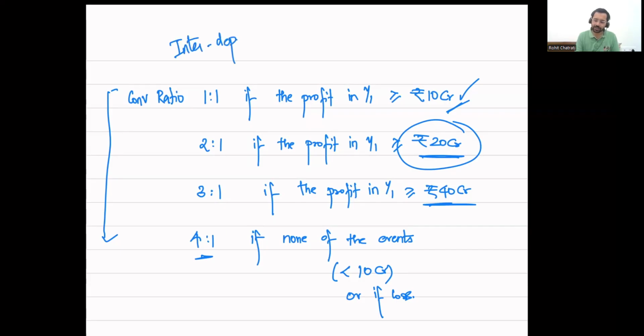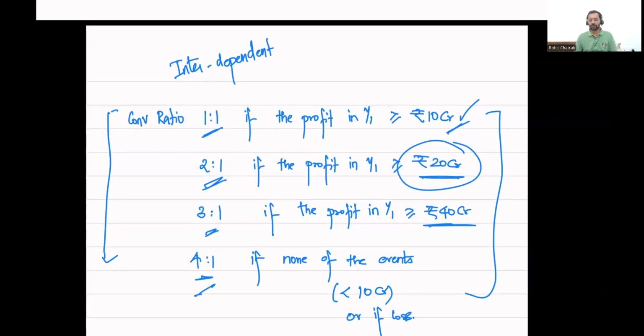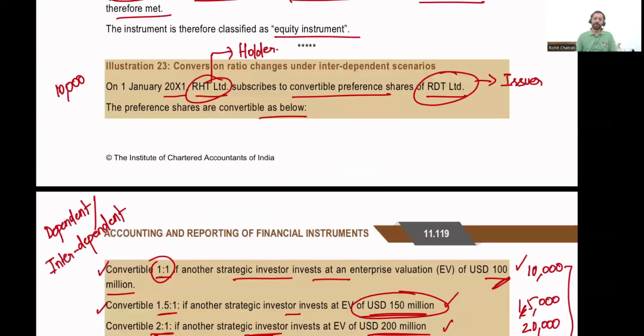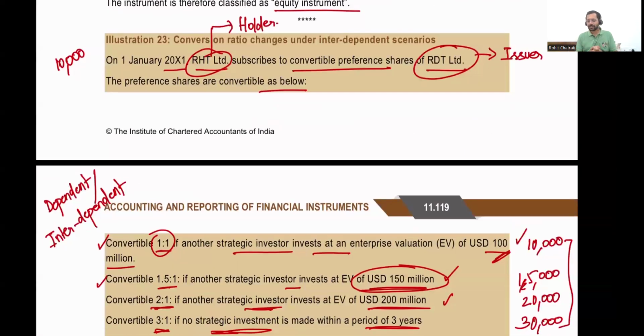All right, this is also a case of interdependent, and therefore we are going to look at it as a single contract. We will be looking at it as a single contract and not as four subcontracts. And obviously over here the conversion ratio is changing, so we don't have an obligation to issue a fixed number of equity shares. We have an obligation to issue a variable number of equity shares, and therefore this will be classified as a financial liability and not as equity. All right, this was another example of interdependent scenarios. All right, this was just an extension of illustration number 23, another instance of interdependent scenarios.